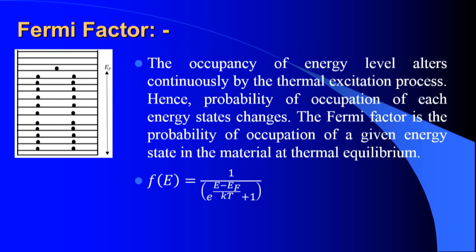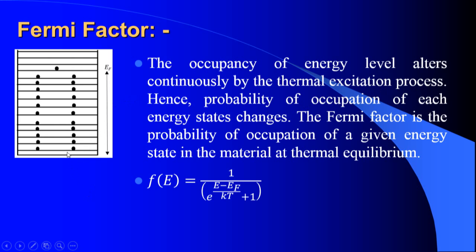Next is the Fermi factor. The Fermi factor decides the probability of occupation of energy states. The occupancy of energy levels alters continuously by the thermal excitation process.